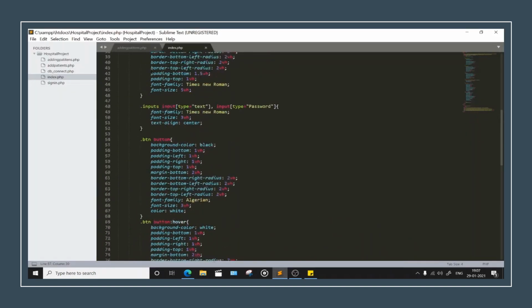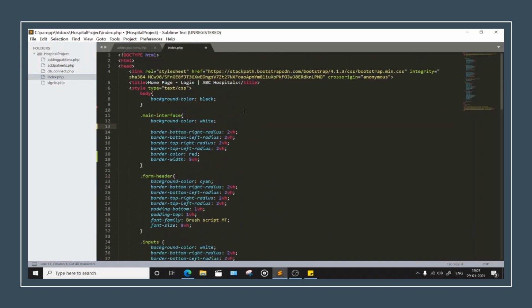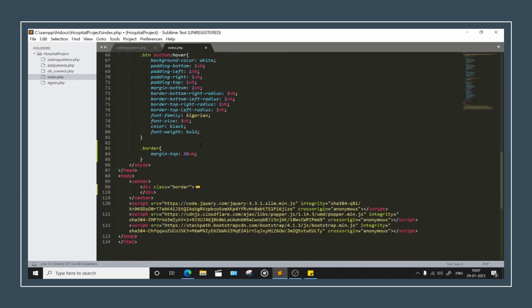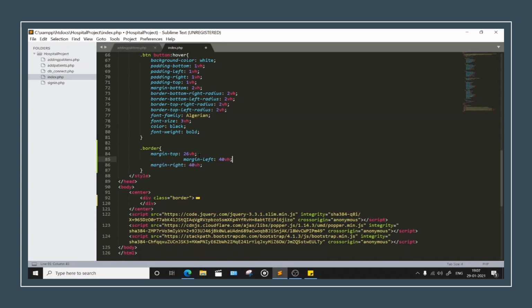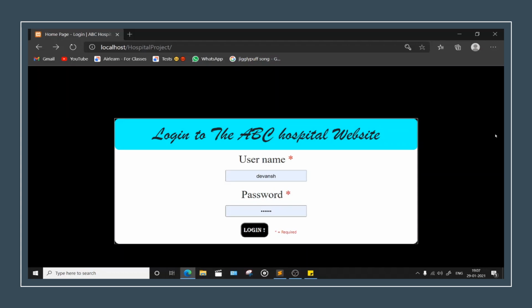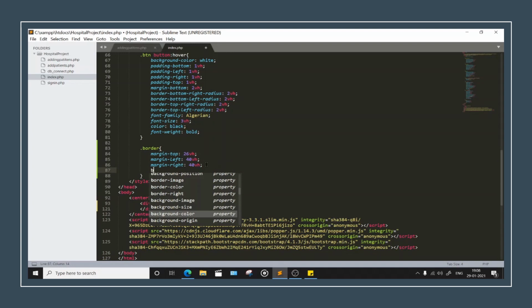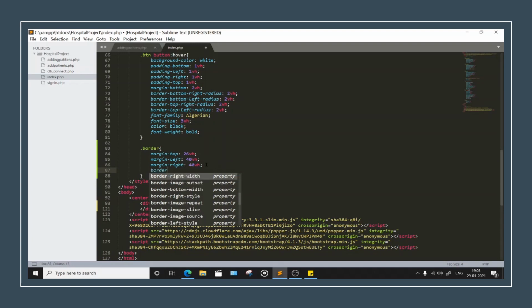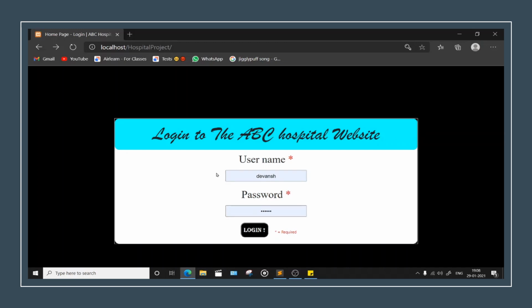Okay. Cut the margin right and left also from this place. Where is it? Yeah, here. Cut these two also from this place and paste them down there. Okay. This is because we want this thing to be according to the last one, because we have fitted that perfectly, right? Okay. So let's just see. Okay. Now it's perfect. Now what we will do is set border color to be kept as red. All right, let's see what happens.